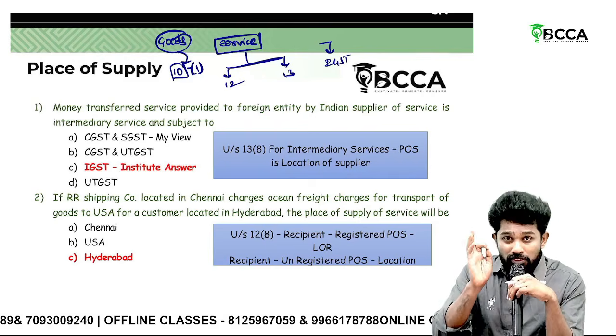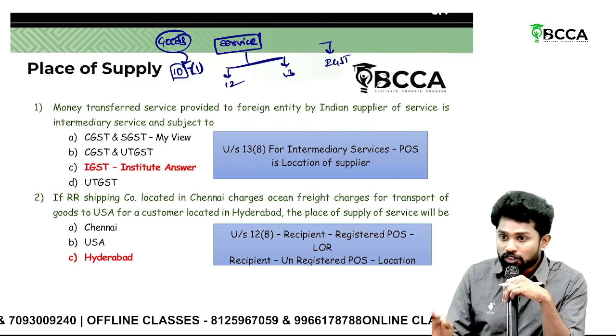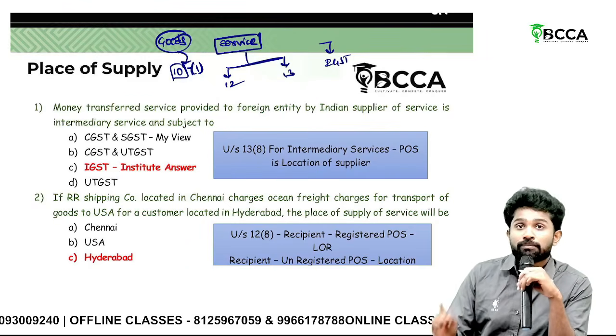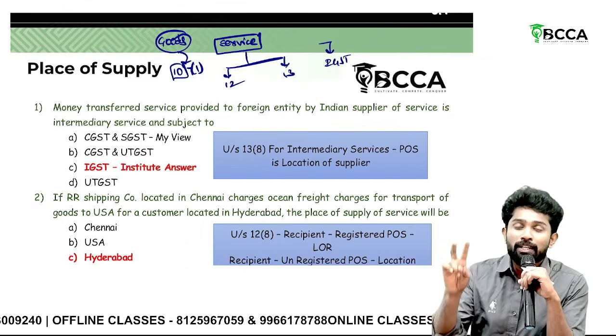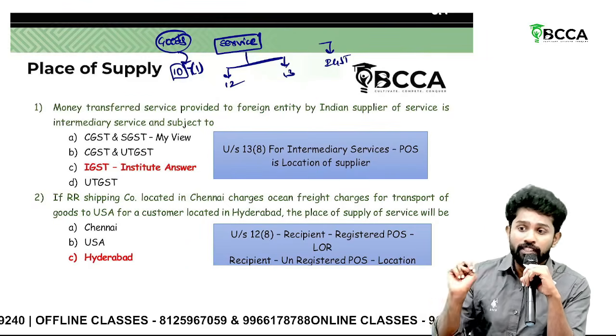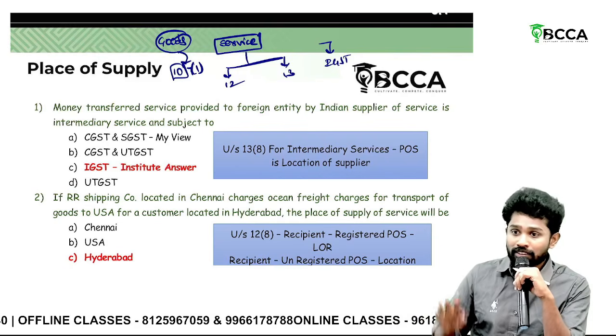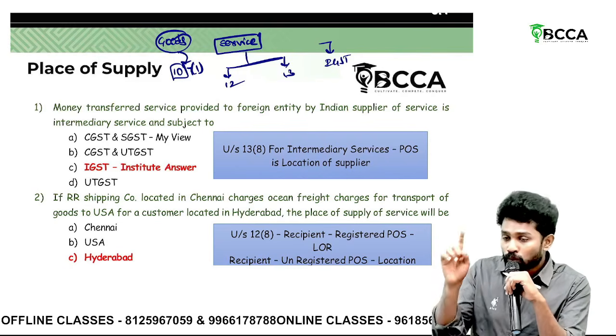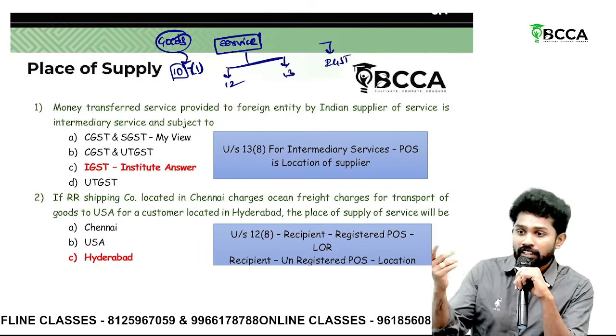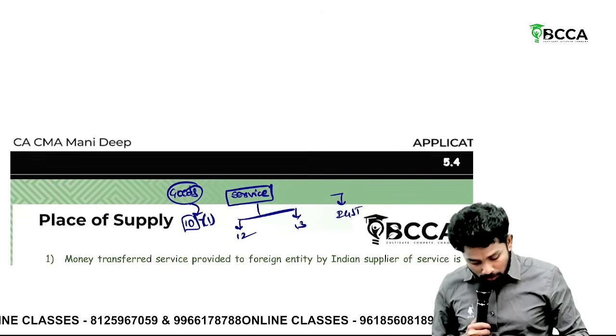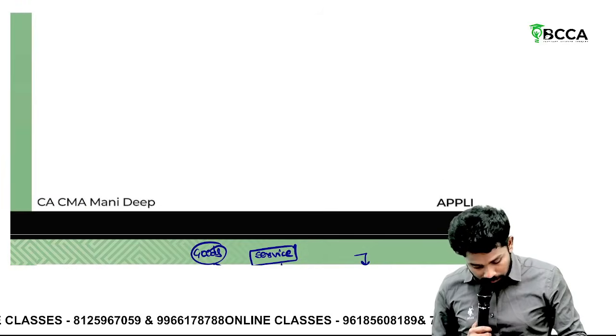First you should have this basic clarity. Section 12 means where the location of supplier and location of recipient are both in India. Supplier and recipient both are in India. Section 13: only one of them is in India, the other one is outside India. And one more thing I need to clarify here.